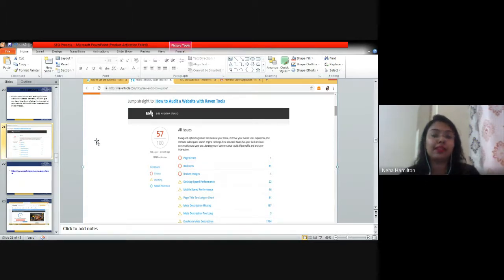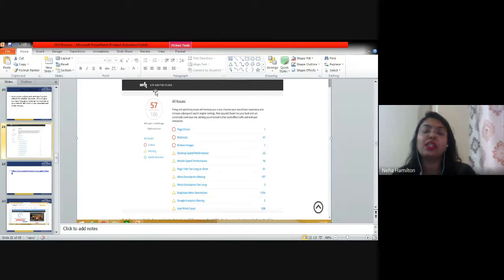So this is a screenshot of raventools.com, and here if you can see that they give you a score. These audit websites, they give you a score out of 100, right? So the score raventools.com has given is coming out to be 57 out of 100, right? So why are they giving a 57 score? There must be some issues. That's why this website got a 57 score out of 100.